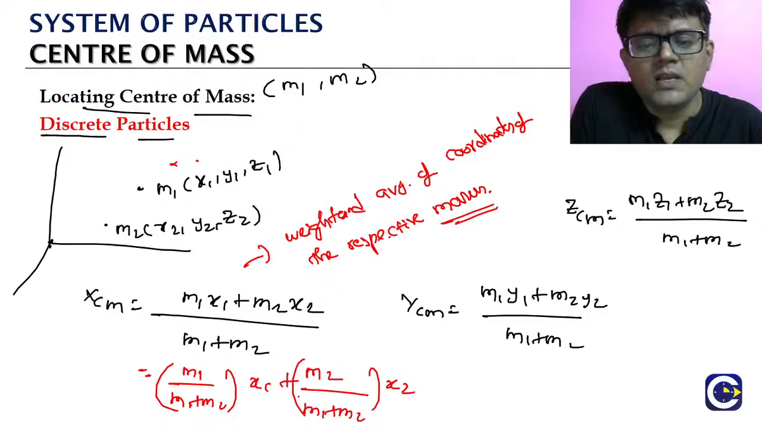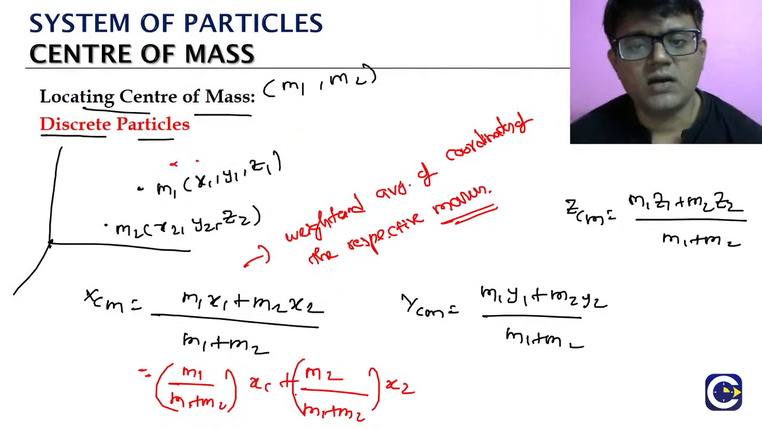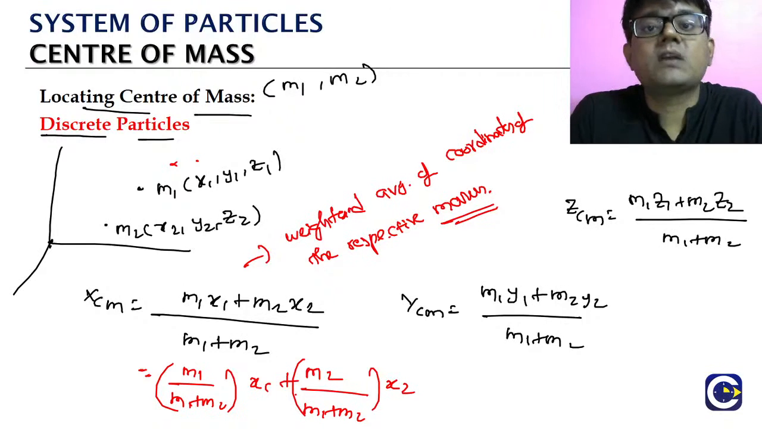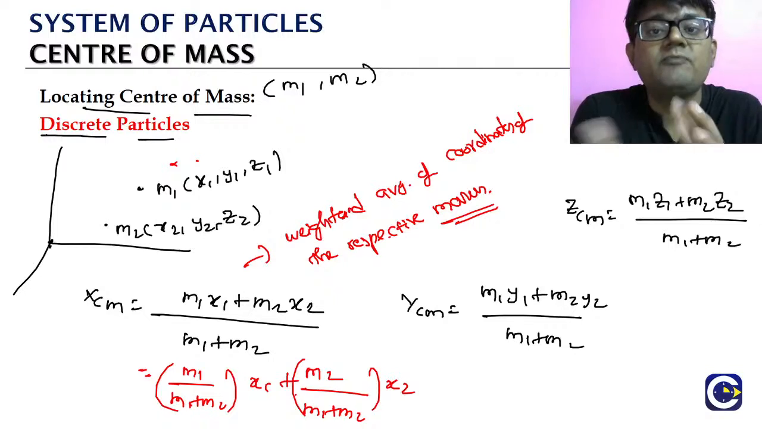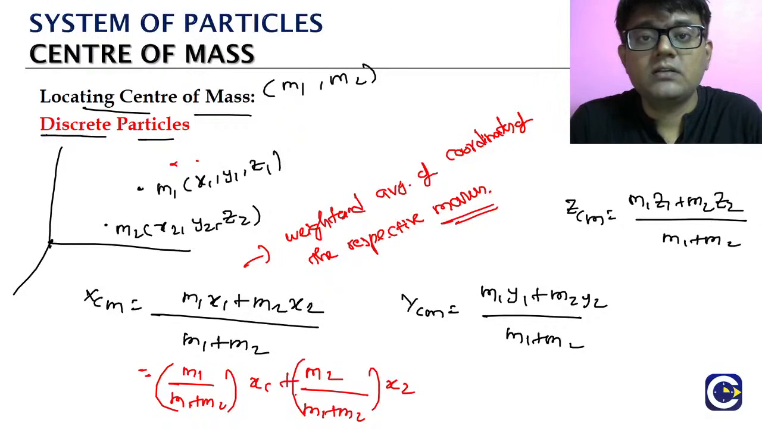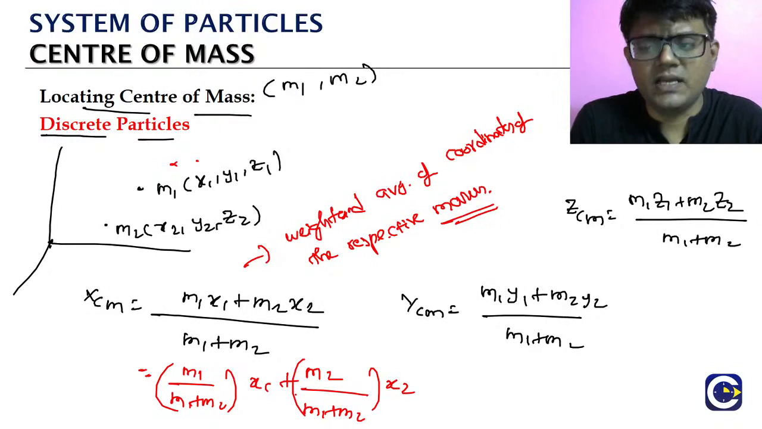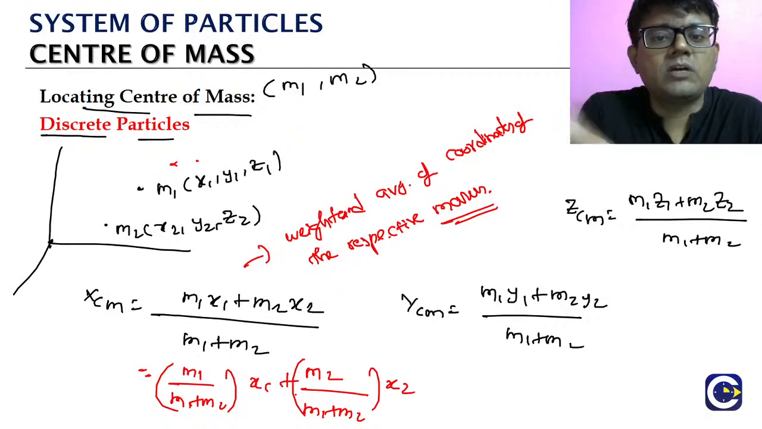அவ்வளவுதான். இப்போ இங்க நமக்கு 3 particles இருந்து வெச்சுக்கோங்க. What will be the formula we'll get? m1 x1 plus m2 x2 plus m3 x3 by m1 plus m2 plus m3. அதுதான் center of mass ஓட x coordinate. Y coordinate என்ன ஆகும்? m1 y1 plus m2 y2 plus m3 y3 by m1 plus m2 plus m3. அவ்வளவுதான். Like as you increase more number of particles means ஒரு term extra வந்துட்டே இருக்கும்.